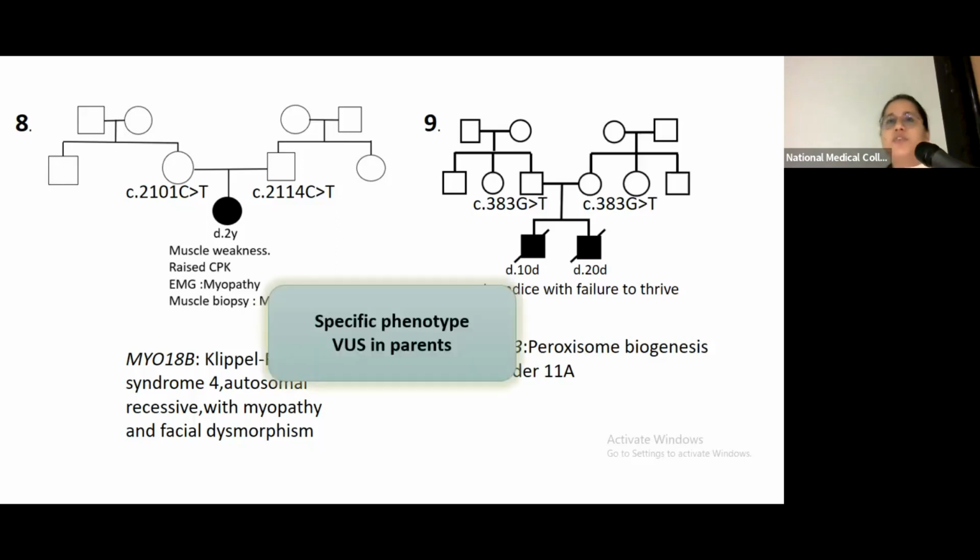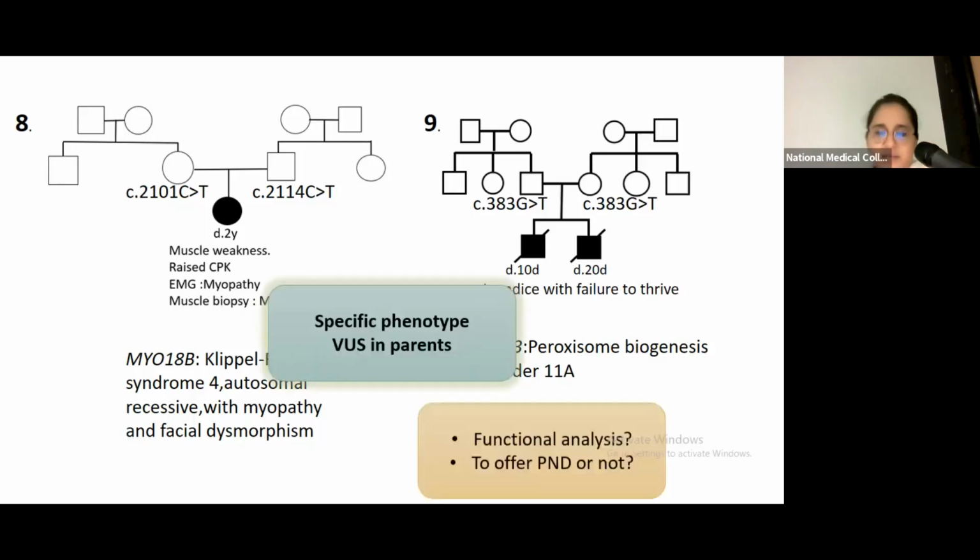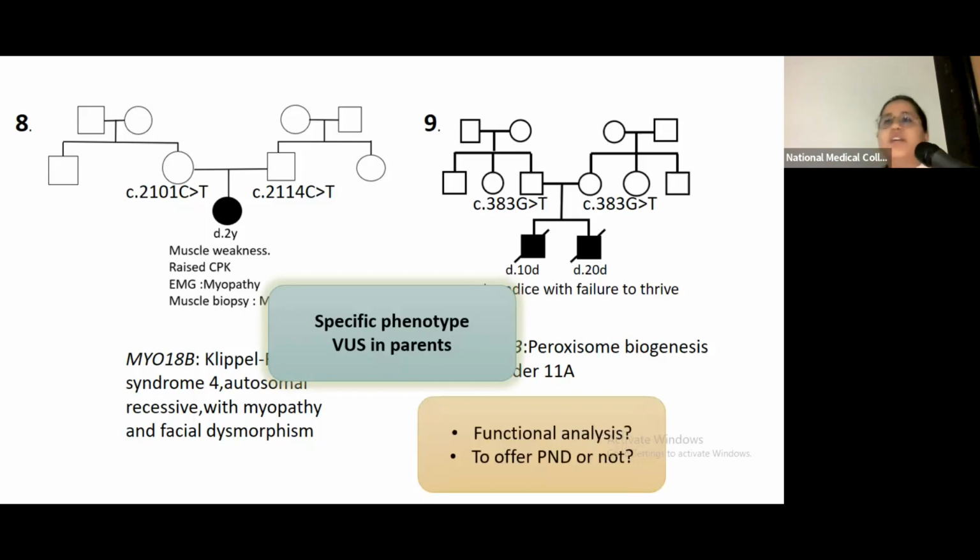This is a specific phenotype with the VUS in parents, but unfortunately, we cannot do functional analysis, and without functional analysis, we cannot actually call these variants benign or pathogenic. There are various studies that have tried to reclassify the VUS, and they have found that on reclassification, the majority of the VUS will turn out to be benign or likely benign, and very few of them will actually turn out to be pathogenic.